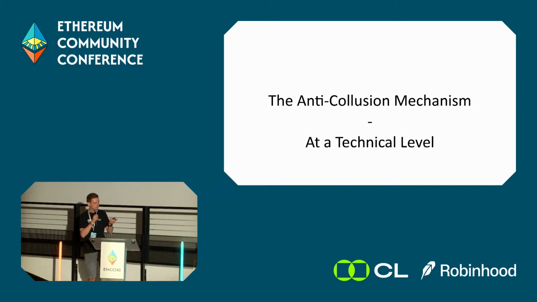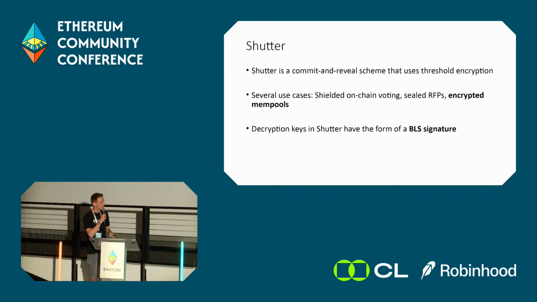Okay, now how can we achieve that? And I'm going to show this using the example of Shutter. Shutter is a commit and reveal scheme that uses threshold encryption. It has several use cases such as shielded on-chain voting, sealed bid RFPs, and especially encrypted mempools. And there's one property about Shutter that is particularly interesting, namely the decryption key in Shutter has the form of a BLS signature.